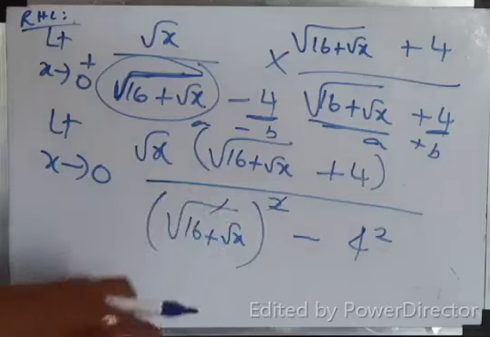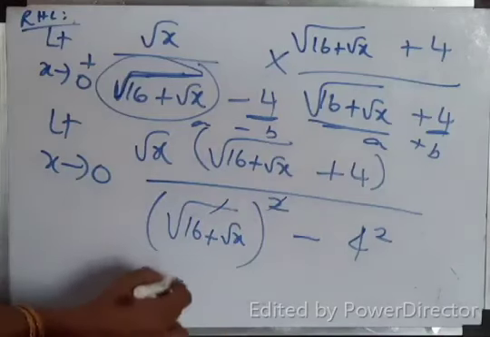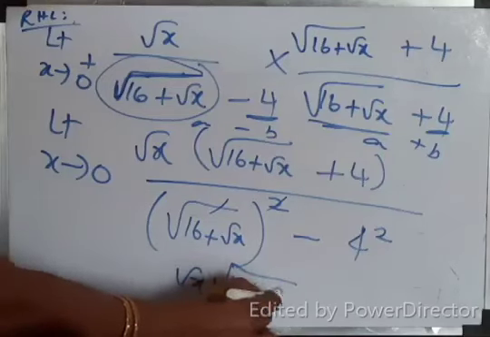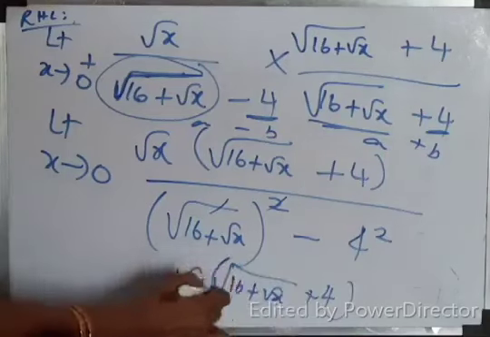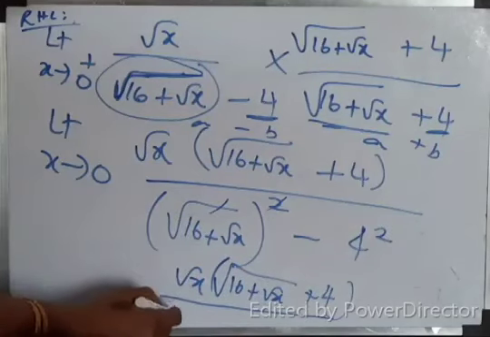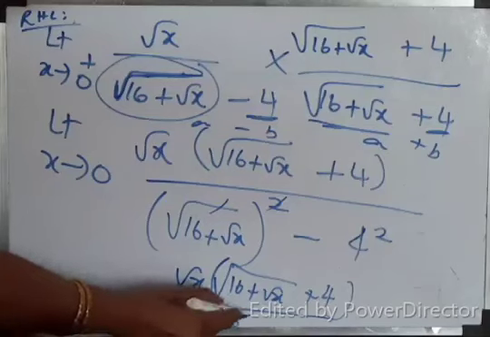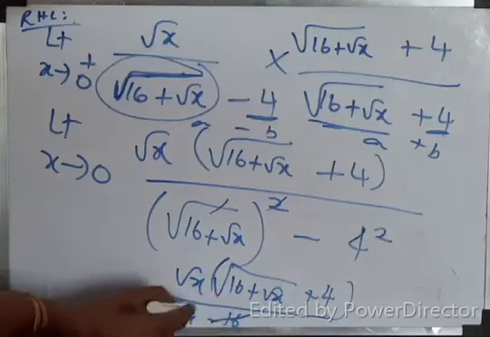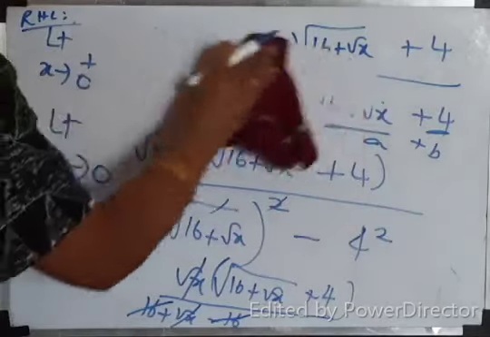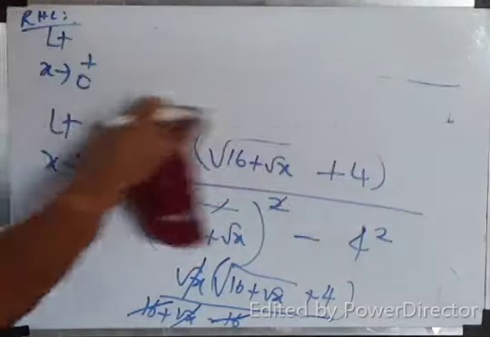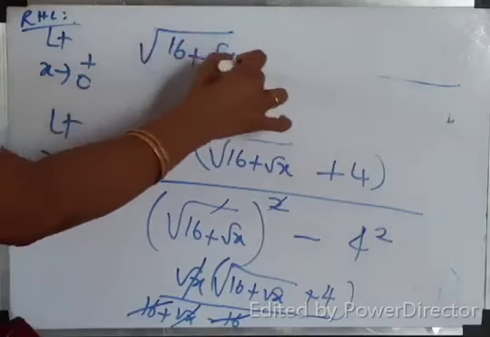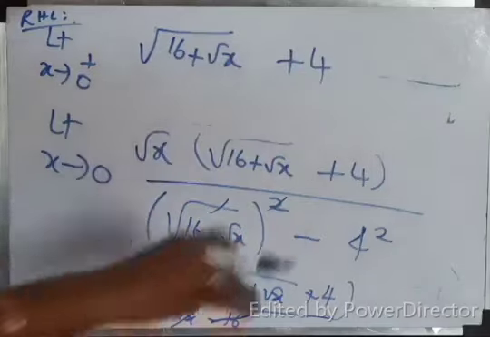One more step I will write. This root and square will get cancelled. So, what is left? Root x. Root of 16 plus root x plus 4. This is numerator. Denominator 16 plus root x minus 16. Plus 16 minus 16 cancel. Root x cancel. So what is left over here? Root of 16 plus root x plus 4 alone is left.